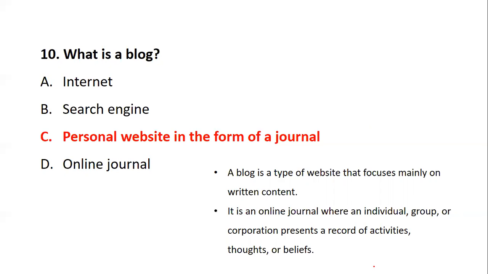It is an online journal where an individual, group, or corporation presents a record of activities, thoughts and beliefs. So it gives personal content in the form of a personal website, which can take the form of a journal.